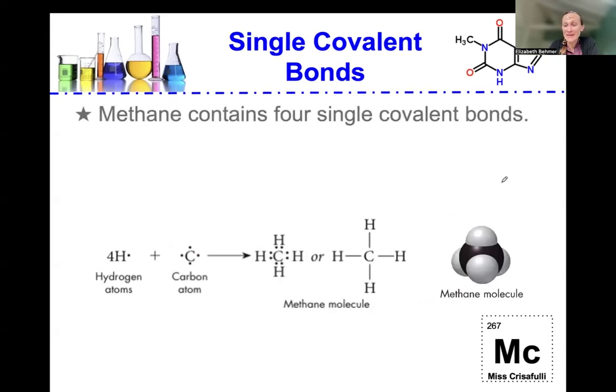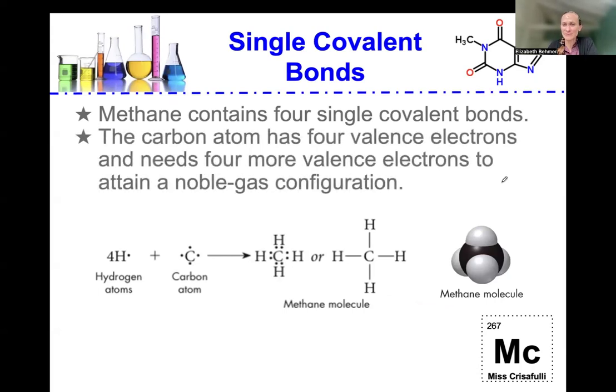Okay, methane, for example, contains four single covalent bonds. The carbon atom has four valence electrons and needs four more valence electrons to attain, again, that noble gas configuration of octet or 8. So if we take four hydrogen atoms, combine it with one carbon atom, we see the four unpaired electrons in carbon, and they'll match up with four hydrogen atoms to form a methane molecule. Methane molecule has a very nice configuration, as you can see there, with the carbon in the center and the four hydrogens coming off of each side.